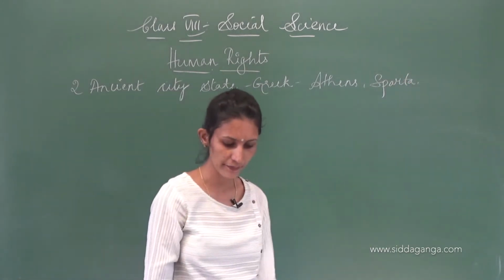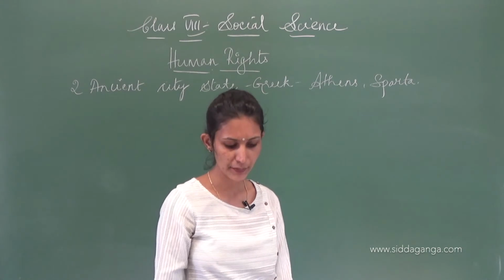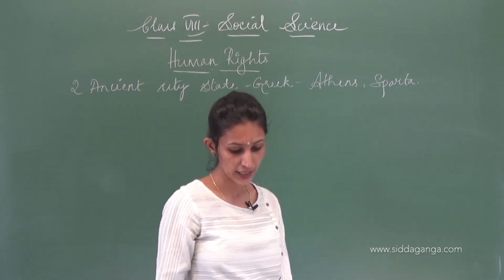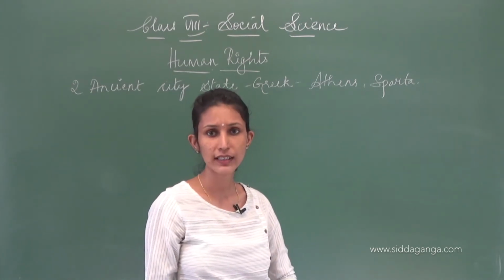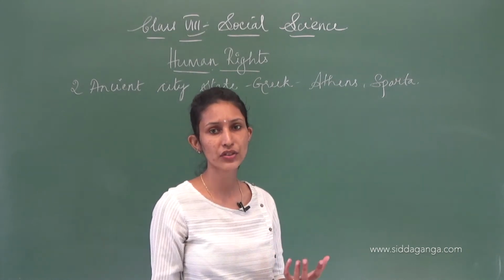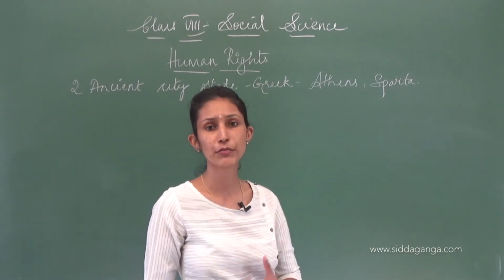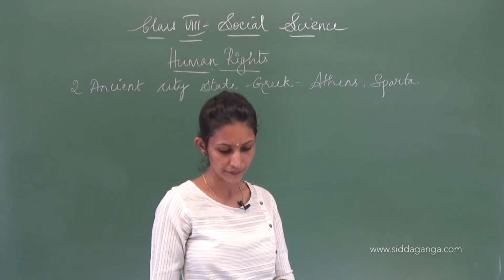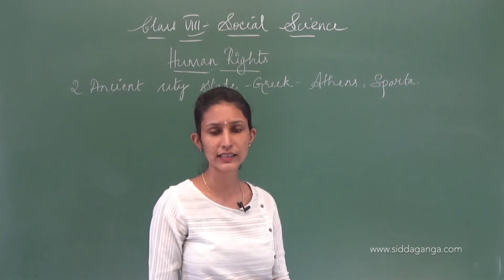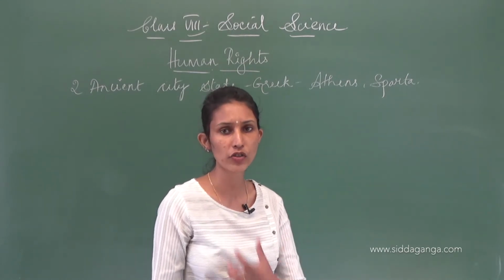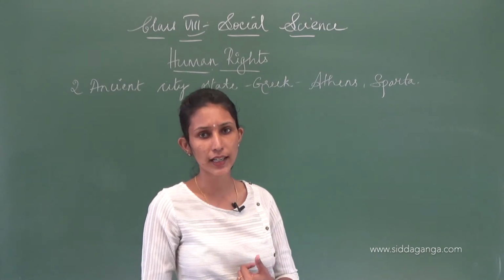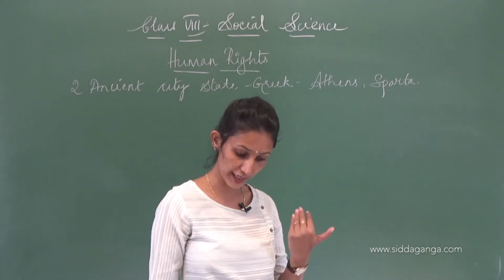Athens and Sparta, okay. It began there in these two city-states of ancient Greece. Now, Plato, Aristotle, Socrates have also spoken about the state and the individual and how human rights have to be asserted. This we have studied in the importance of political science, isn't it? How Aristotle influenced, what Socrates said, what Plato said. And further, in other lessons, you will deal with it when you learn your history as well.